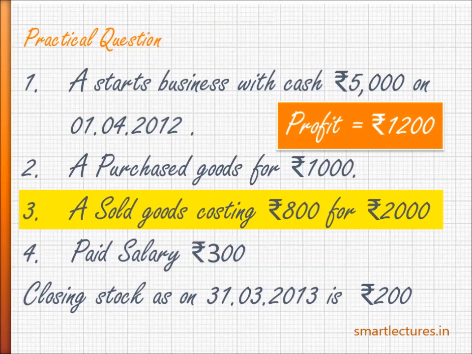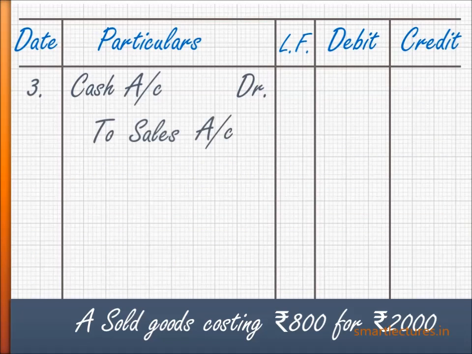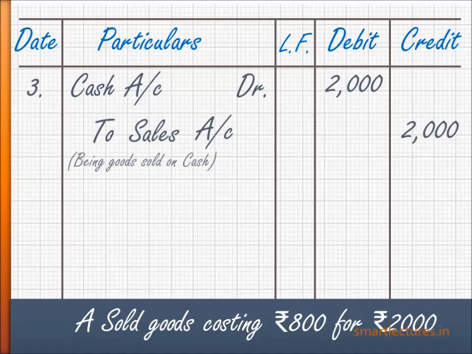We are concerned only and only with the selling price. So for us, the transaction is sold goods for rupees 2,000. It's not clearly mentioned whether these are cash sales or credit sales because the name of the party is not given, so we'll assume these are cash sales. So the journal entry will be cash account debit to sales account rupees 2,000.